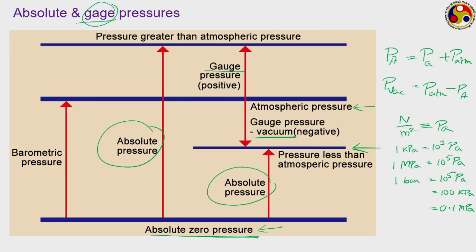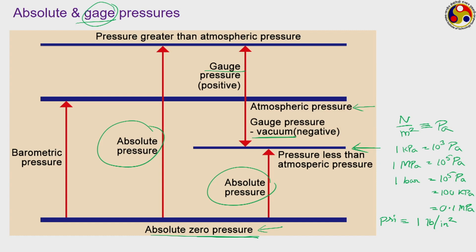Now, these are in SI units, but we can also have British units. Several pressure measuring devices you will find where the measurement is given in terms of British units. Here the most common unit is PSI, which refers to pound per square inch. That is, it refers to a force of 1 pound weight, that is the weight of a body having a mass of 1 pound, divided by the area of a 1 inch square, or a square having a side of 1 inch.